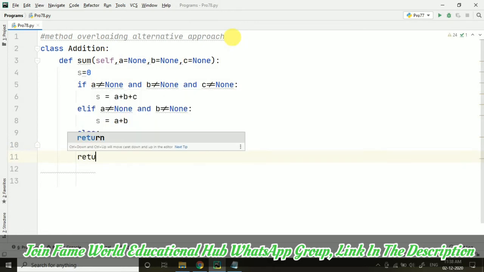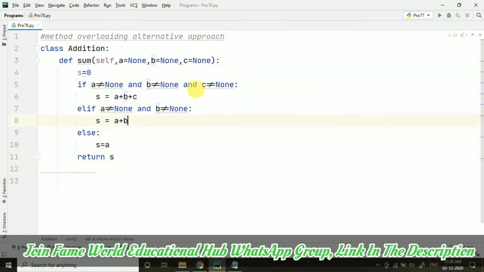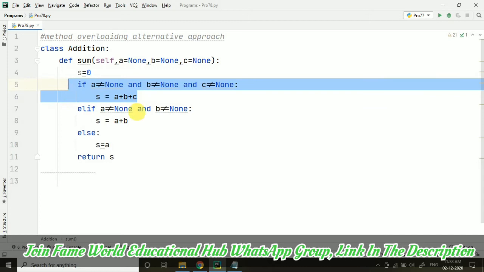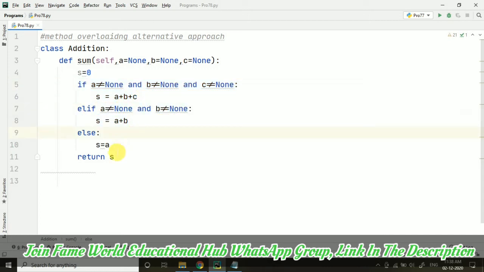Then return s. So if all three variables have values, this addition will go on. If only two have values, then this addition will go on. Else, if only one value is given, it cannot add, but we will work on the safer side, so I am just returning s.